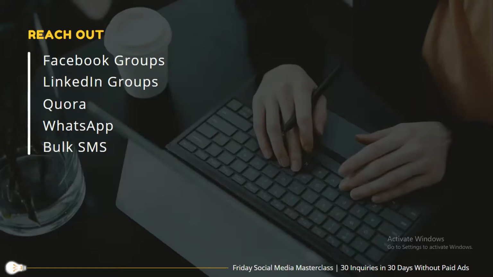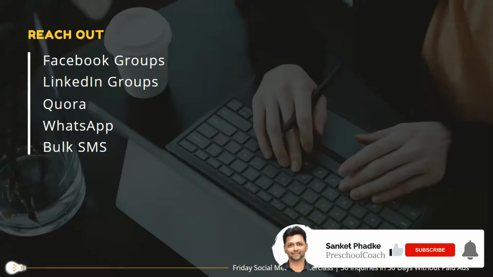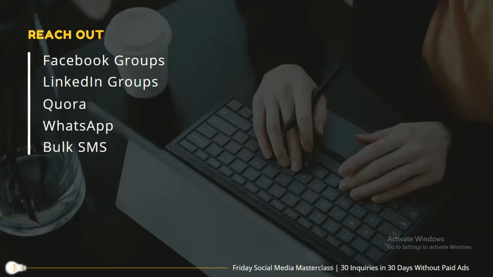Make a timetable. For example, on a Monday you get added to Facebook groups, on a Tuesday you answer at least 10 questions on Quora, and on a Wednesday you look out for LinkedIn groups. Majorly focus on Facebook groups and Quora, because that's going to give you a lot of brand visibility.